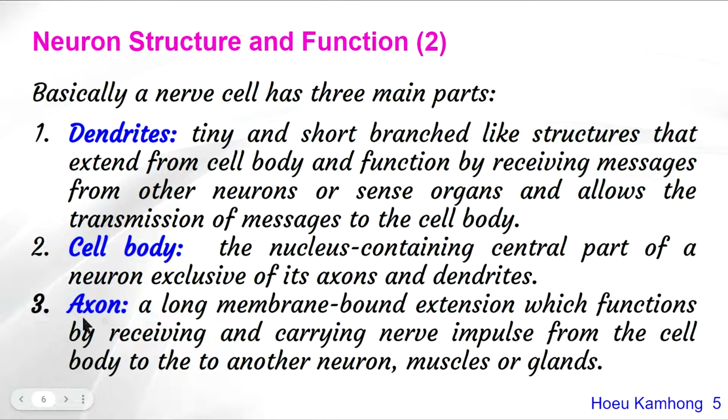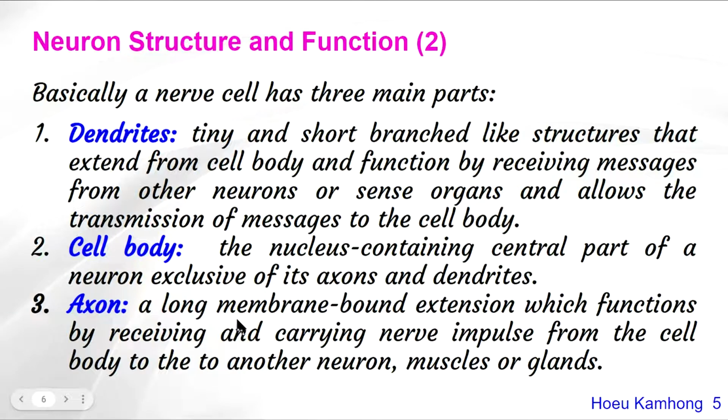The third part is the axon. The axon is a long membrane-bound extension which functions by receiving and carrying nerve impulses from the cell body to another neuron, muscles or glands.